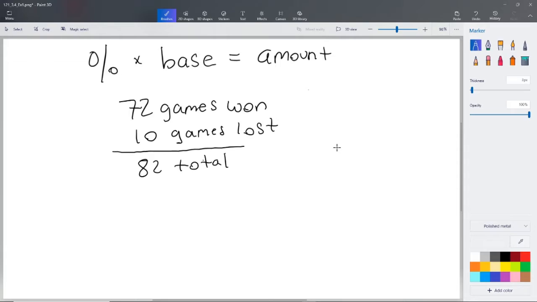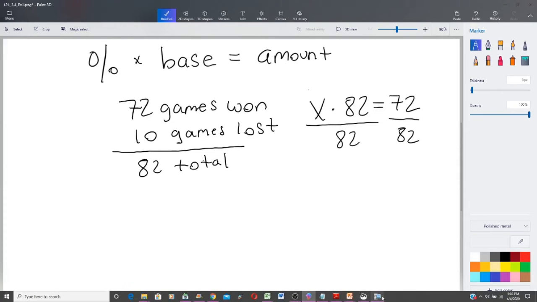The percent, their winning percent, is going to tell us the percent times the base. The base is 82. It's going to tell us they won 72 games there. So that's how we need to set this one up, as in we don't know the percent. So X is our percent that we don't know, times 82 is our base. It's the total number of games, equals 72. And so we'll divide 82 on both sides like we did in the last example. And we're going to have 72 divided by 82.